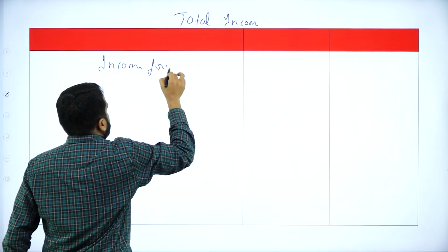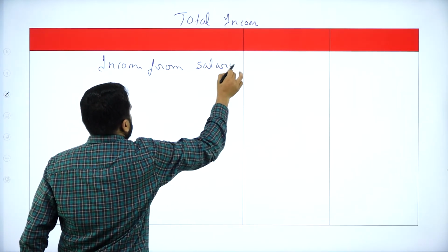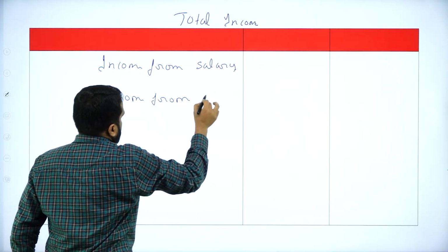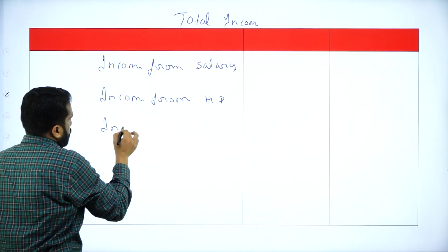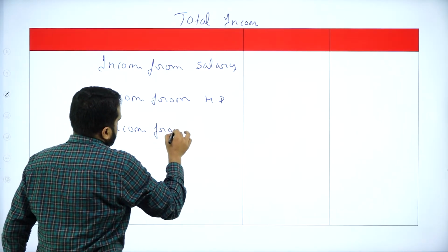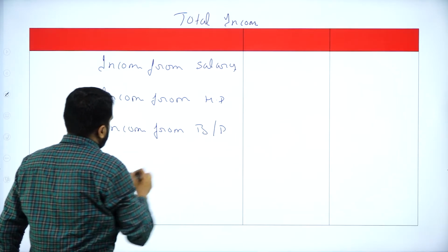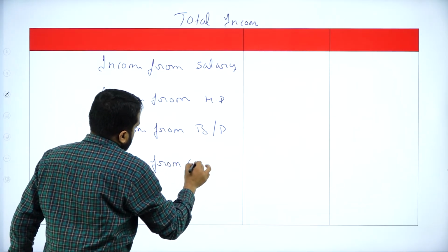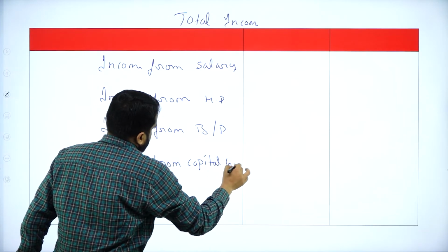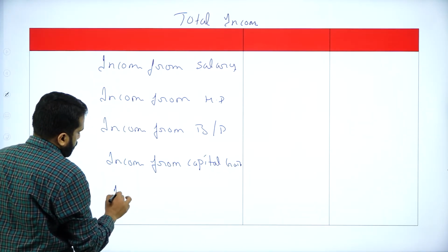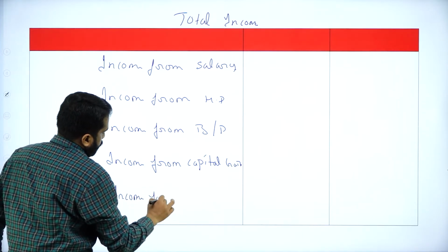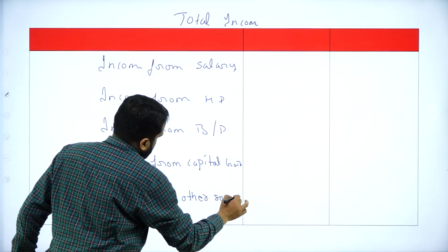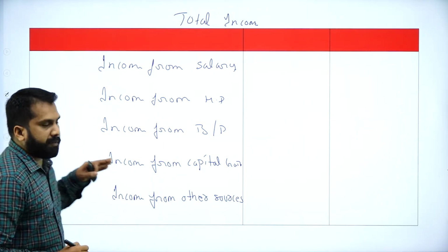Income from salary, income from house property, income from business or profession, income from capital gain, income from other sources. These are the 5 heads we have.